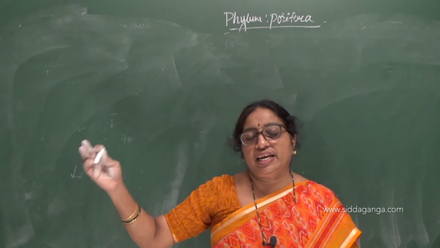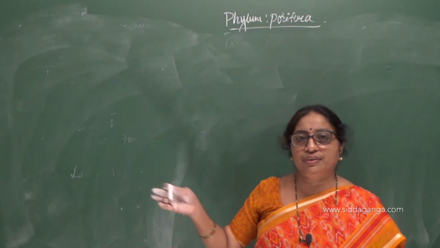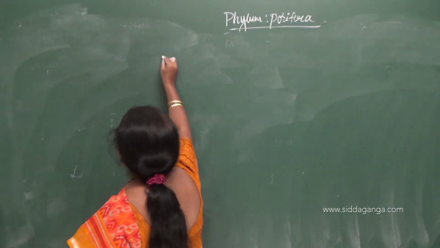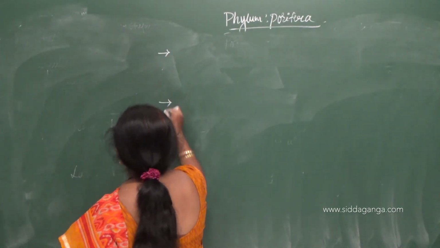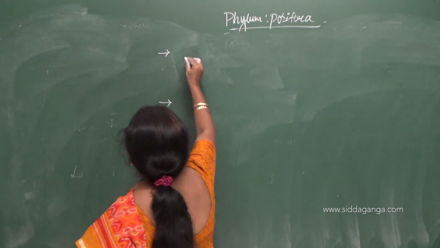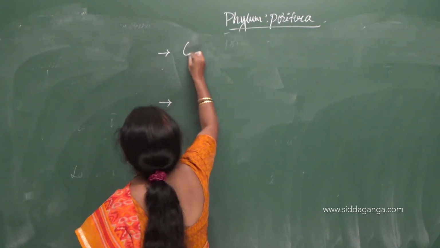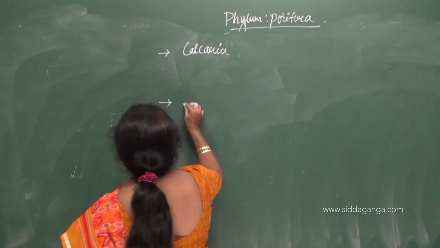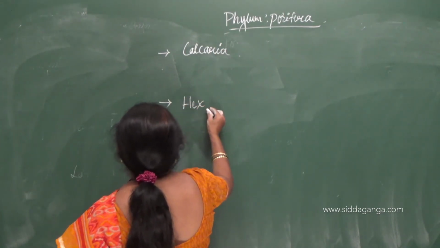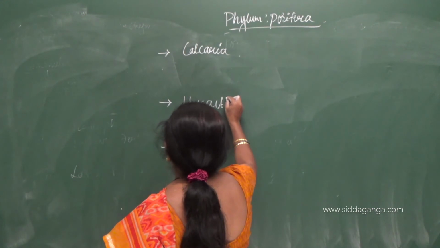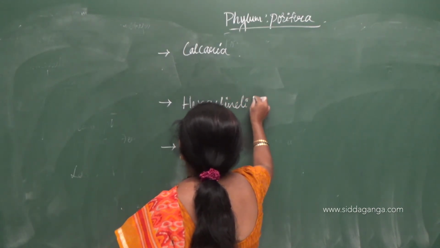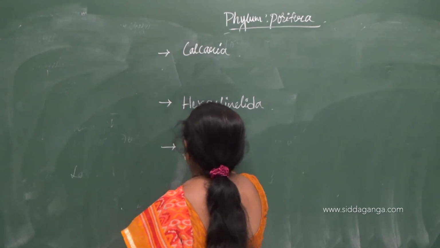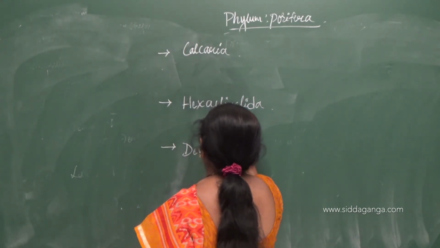The kingdom is classified into phyla, and phyla are further classified into classes. So, phylum Porifera is divided into three classes: class Calcarea, class Hexactinellida, and class Demospongiae.